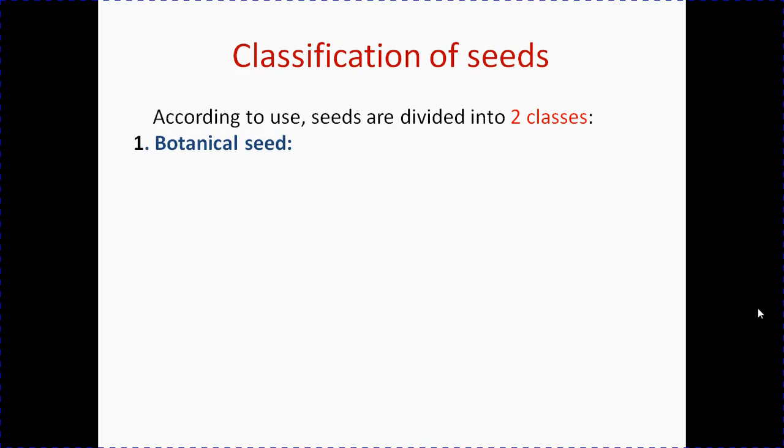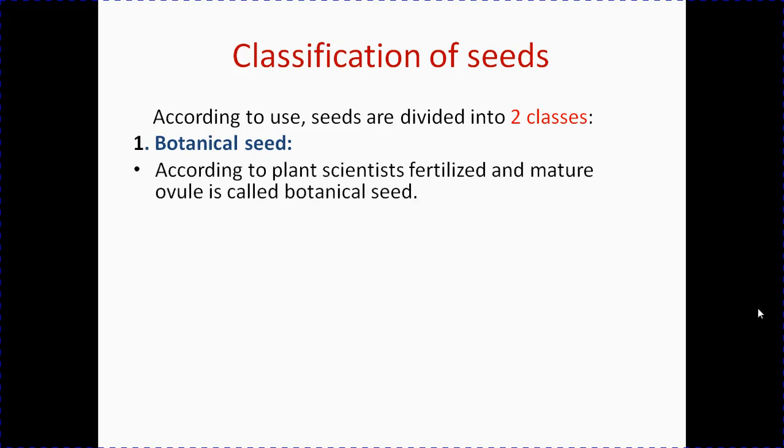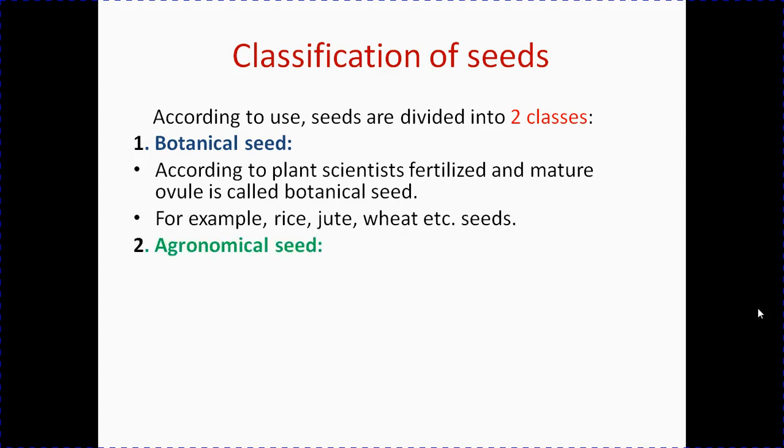Next we go for classification of seeds. Classification of seeds will be discussed in many ways. Seeds may be classified in different ways. At first, according to use, seeds are divided into two classes. One, botanical seed. According to plant scientists, fertilized and mature ovule is called botanical seeds. For example, rice, jute, wheat, etc. seeds. Second one, agronomical seed.